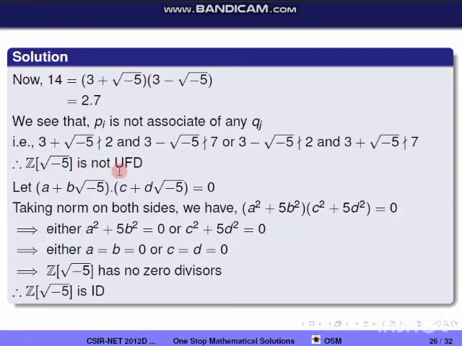So now we'll check the last option. Let (a plus b square root of minus 5) into (c plus d square root of minus 5) be equal to 0. Now I am taking the norm on both sides. So we'll get (a square plus 5b square) into (c square plus 5d square) equal to 0. So this implies either a square plus 5b square equal to 0 or c square plus 5d square equal to 0. So this implies either a equal to b equal to 0 or c equal to d equal to 0. That is, Z[square root of minus 5] has no zero divisor. That is, Z[square root of minus 5] is an integral domain.